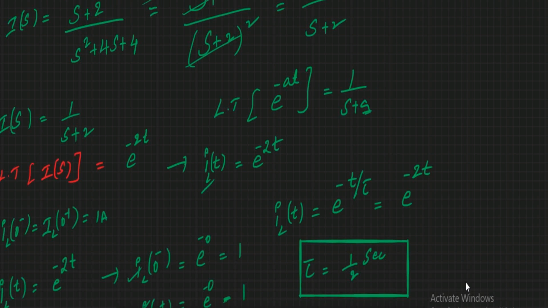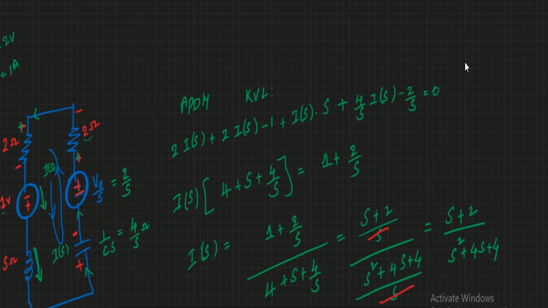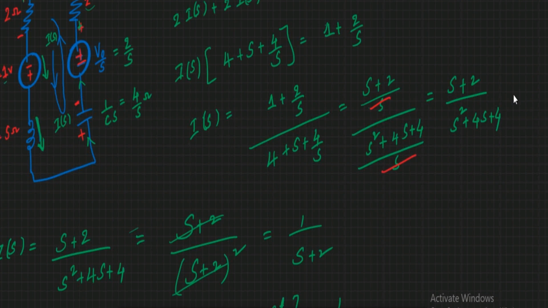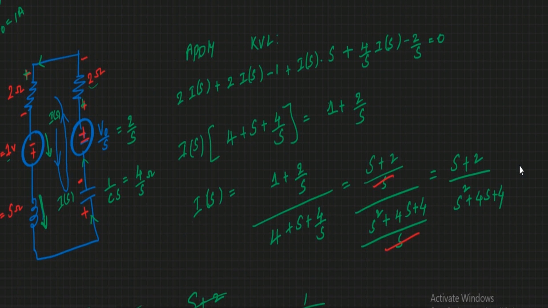Now let us try to find Vc of t. For finding Vc of t, we have to consider the voltage across the capacitor. So Vc of t is nothing but the voltage between these two points. This is your Vc of t.